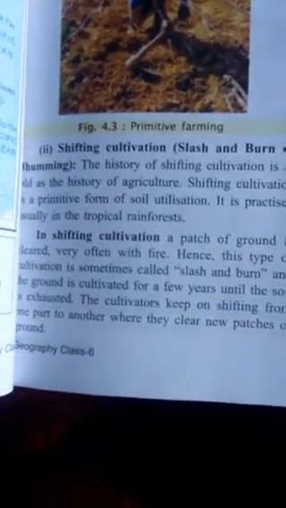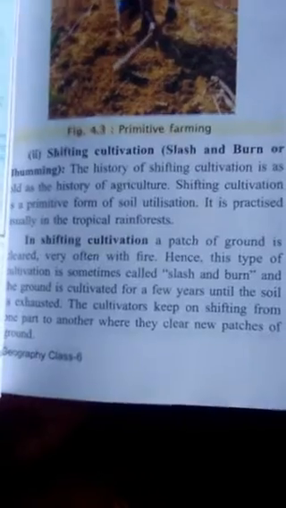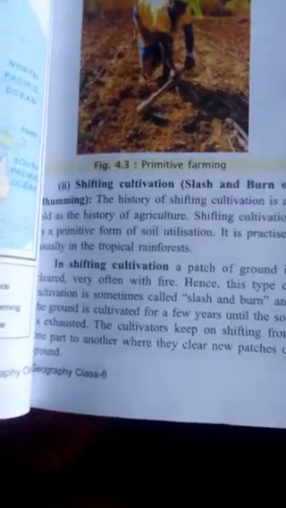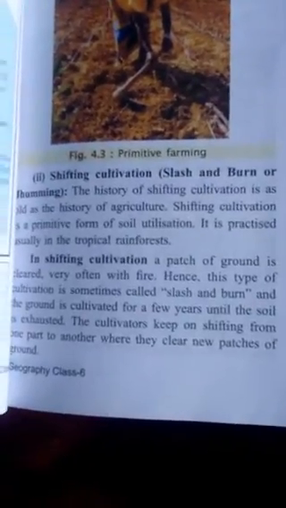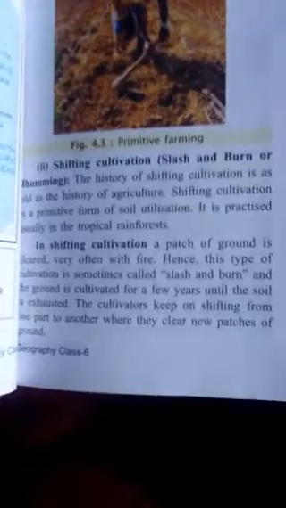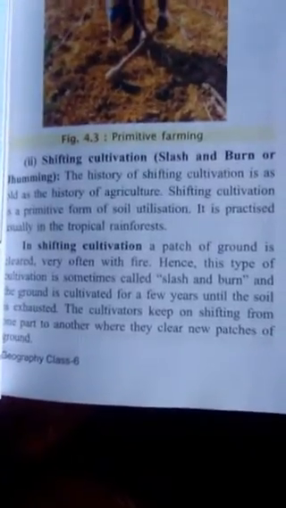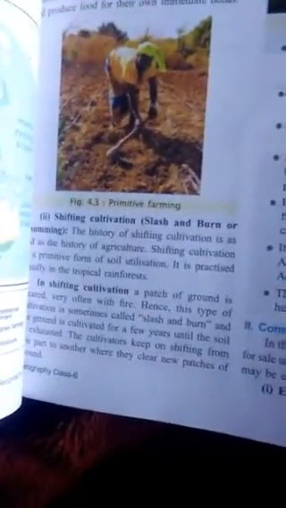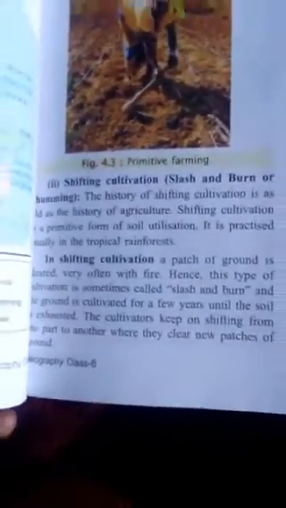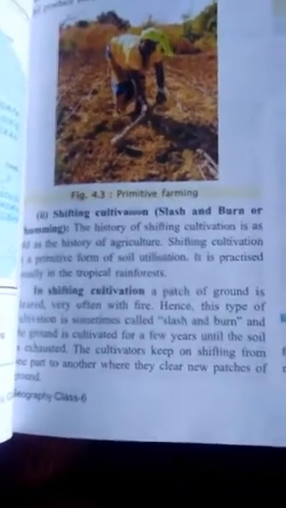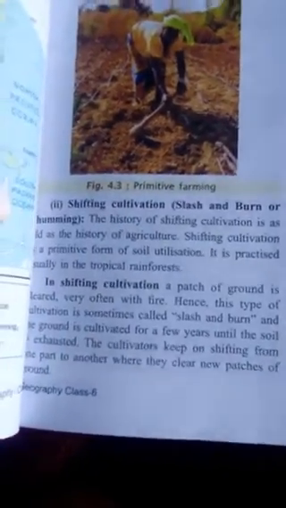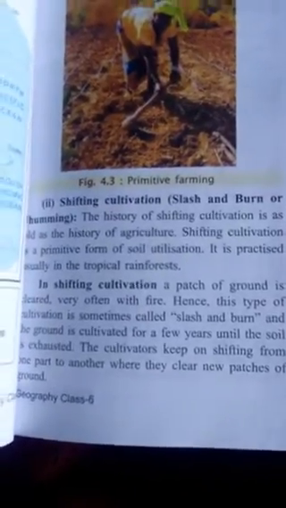Hence, this type of cultivation is sometimes called slash and burn, because the farmer burns the place, and the ground is cultivated for years until it is exhausted. After the firing, the land is cultivated and the farmer does agriculture on the field. When the fertility of that place is finished, the farmer shifts to the next field. The cultivator keeps shifting from one part to another, where they clear new patches of ground.